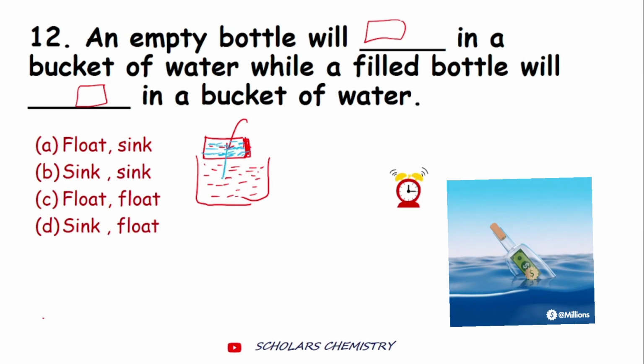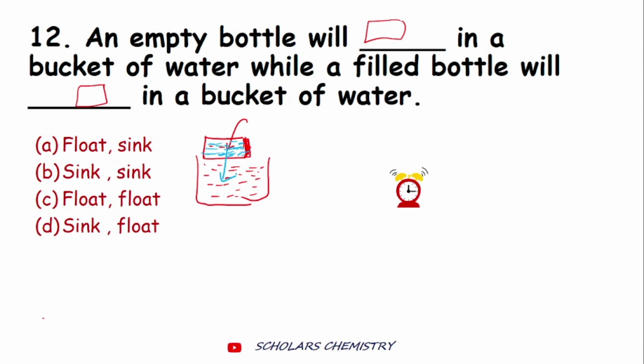So now it would try to sink in water. It would go a little down slightly, not completely. It might not go completely down. It depends on the amount of water in the bucket. But generally, if I compare both, an empty bottle will float on water, while a bottle that is completely filled with water will sink in water. So the answer would be A, float, and B, sink. That means the empty bottle would float on water, while when it is filled with water, it would generally sink in water. So this is the answer.